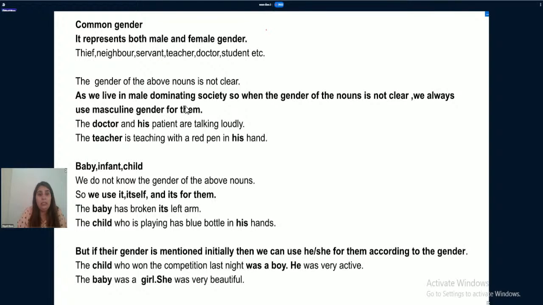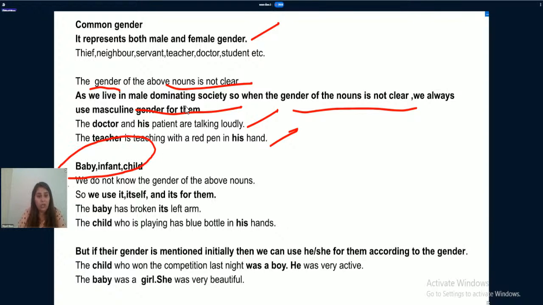It represents both male and female gender. The gender of the above nouns is not clear as we live in a male dominating society. So when the gender of the nouns is not clear, we always use masculine gender with them. The doctor and his patients are talking loudly. The teacher is teaching with a red pen in his hand.